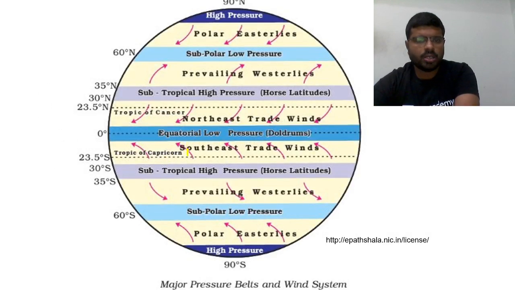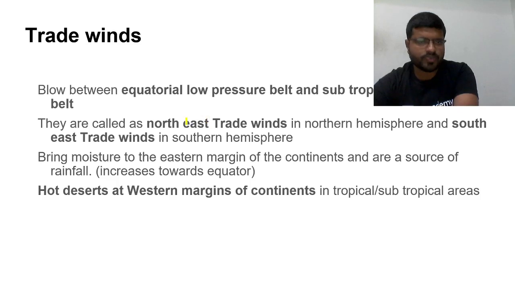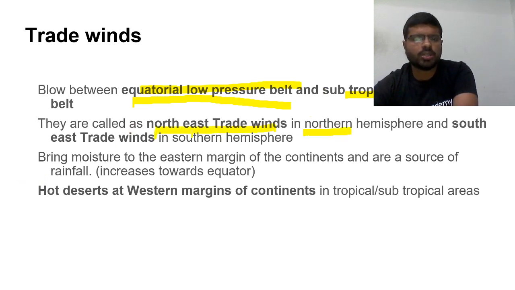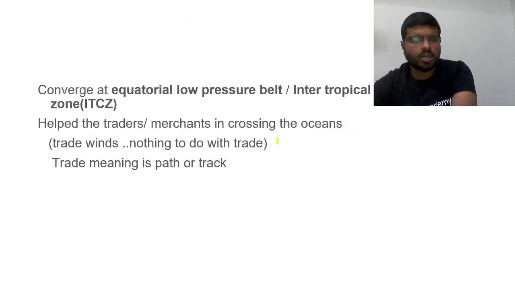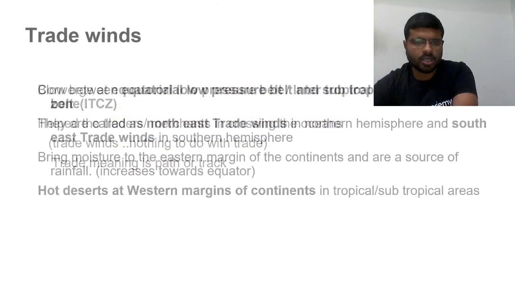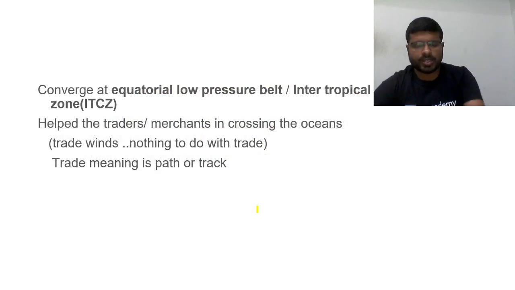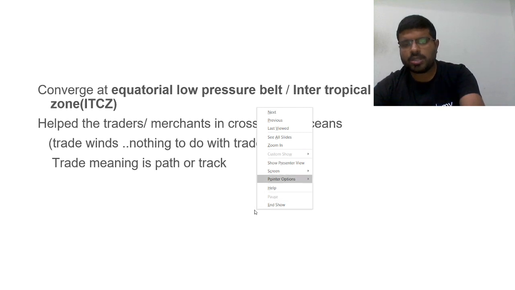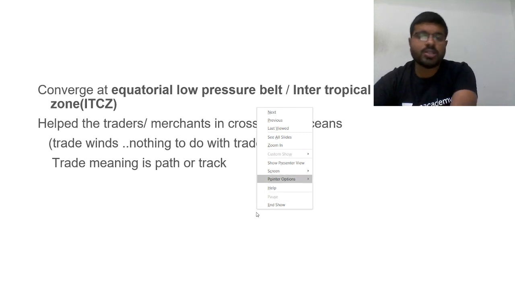You see here, the winds which are blowing between the equatorial low pressure belt and the subtropical high pressure belt are called trade winds. They are called northeast trade winds in the northern hemisphere and southeast trade winds in the southern hemisphere, as you see by the direction. Any wind is always named with the direction of its origin.